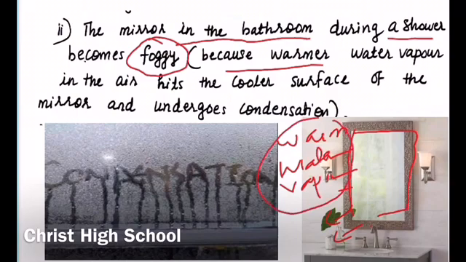And when this warm water vapor touches the mirror, we know that the mirror surface is very cold compared to the temperature of the water vapor. So when they touch the cold mirror surface, cooling takes place, decrease in temperature takes place. As a result, the water vapor will become the form of liquid. Because of this liquid, the mirror appears foggy, like fog. So this phenomenon is another example of condensation.